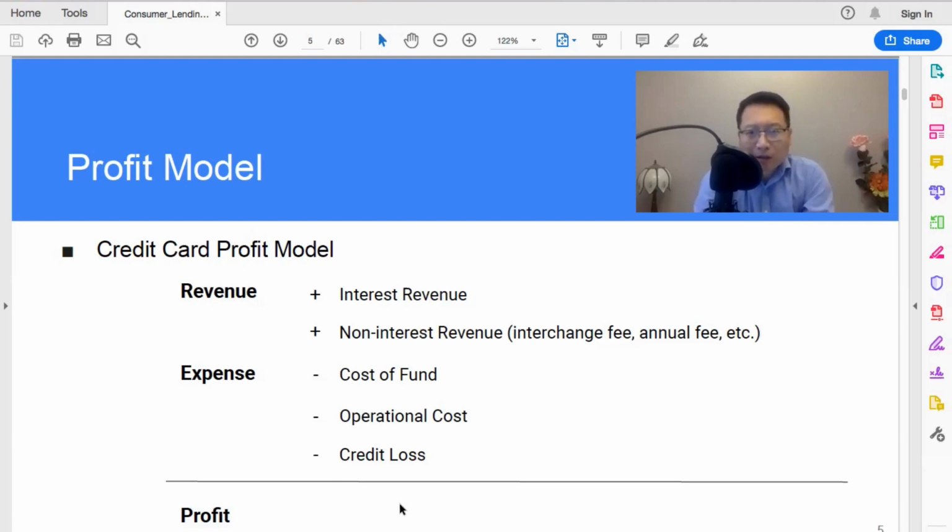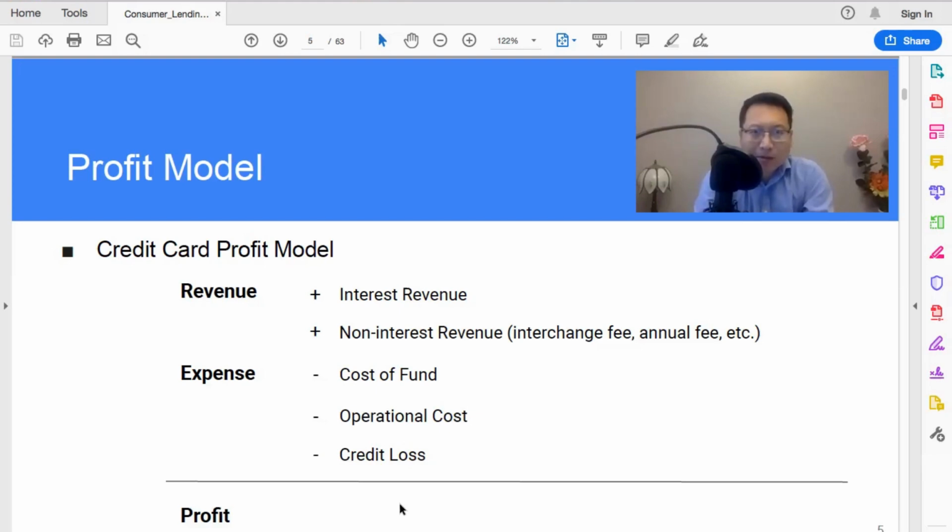Okay, so then there are other fees. For example, late fee if you are late with the payment, over limit fee. If you go over your limit, for convenience, the card issuer approve your transaction, but they charge a fee. Some they do, some they don't. These are just some examples of different fees. That's another important source for revenue as non-interest revenue.